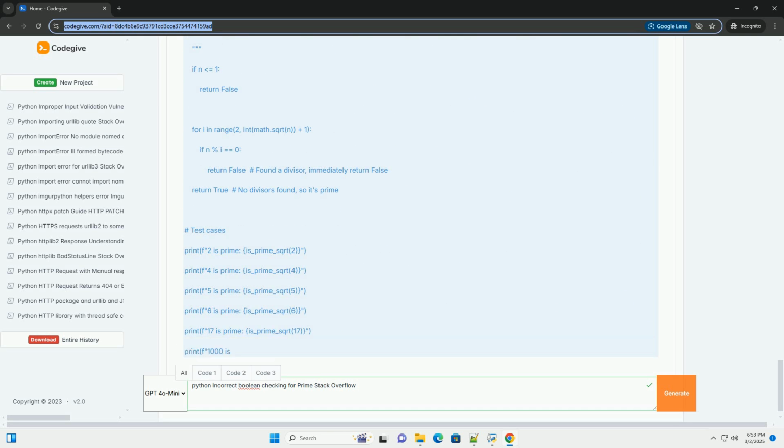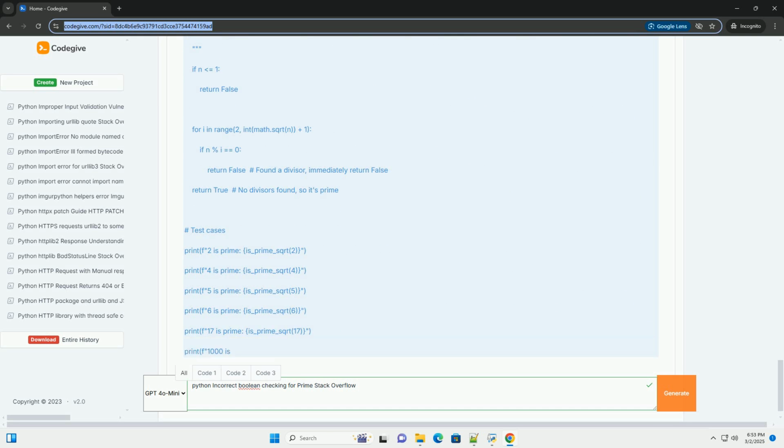A corrected version, setting is_prime only once. Here's a corrected version of the code. Key improvements: 1. Removed the else block. The crucial change is removing the else block that was incorrectly resetting is_prime. Now, is_prime is only set to false when a divisor is found. If no divisor is found throughout the loop, it remains true. 2. Added break. Once a divisor is found, there's no need to continue checking. The break statement exits the loop, improving efficiency.